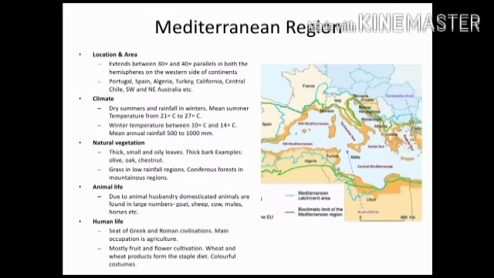Mediterranean region. These regions extend between 30 degree and 40 degree parallels in both the hemispheres on the western side of continents. Areas are Portugal, Spain, Algeria, Southwest and Northeast Australia, California, etc. Here summers are dry and rainfall is in winters.